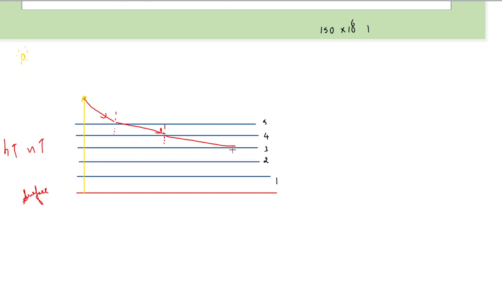There may come a point or layer where the light undergoes TIR, such that light would emerge out like this. So for an observer seeing from this side, this person would perceive that the light is coming from some point here. The person would see that the object is inverted. So even though the object is present like this, because of TIR, the person sees the object to be inverted. This illusion is called a mirage.